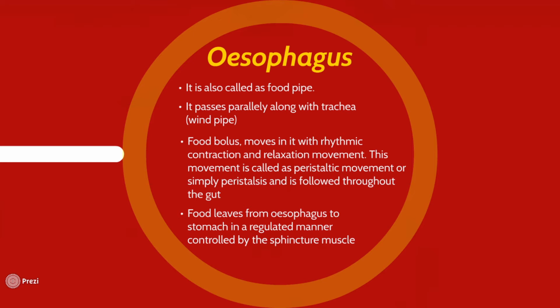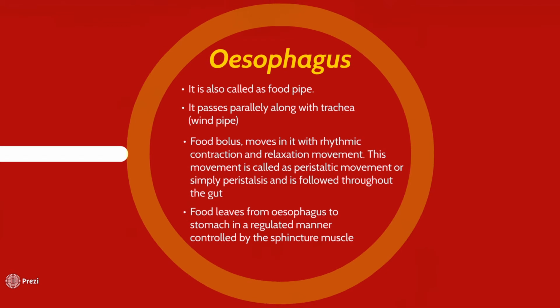So you should always remember that food should never be eaten hurriedly, because that can cause problems for respiration, because we should remember that the esophagus and trachea both run parallel. So once the food pipe is occupied with space, the trachea gets contracted, and that is why the person feels breathlessness. So that's all about the esophagus.